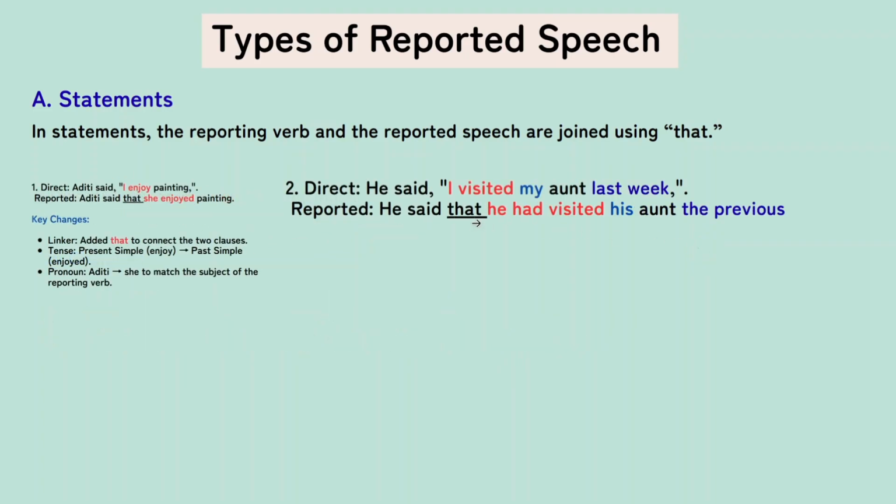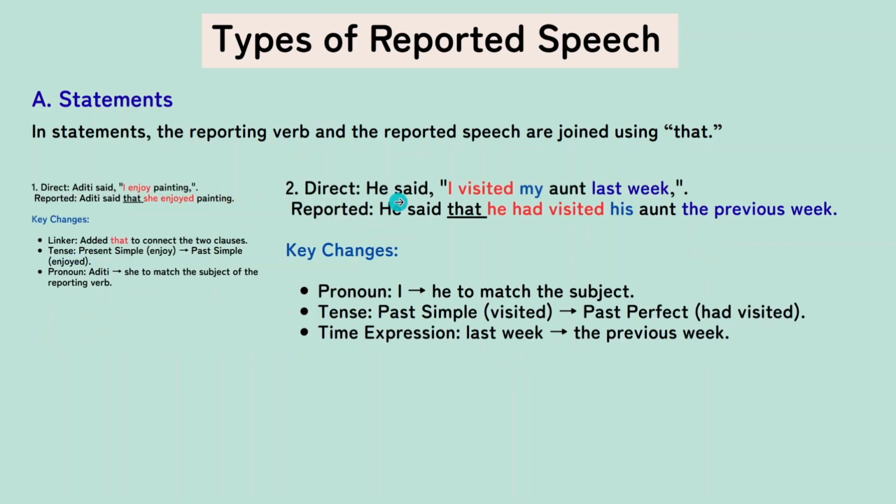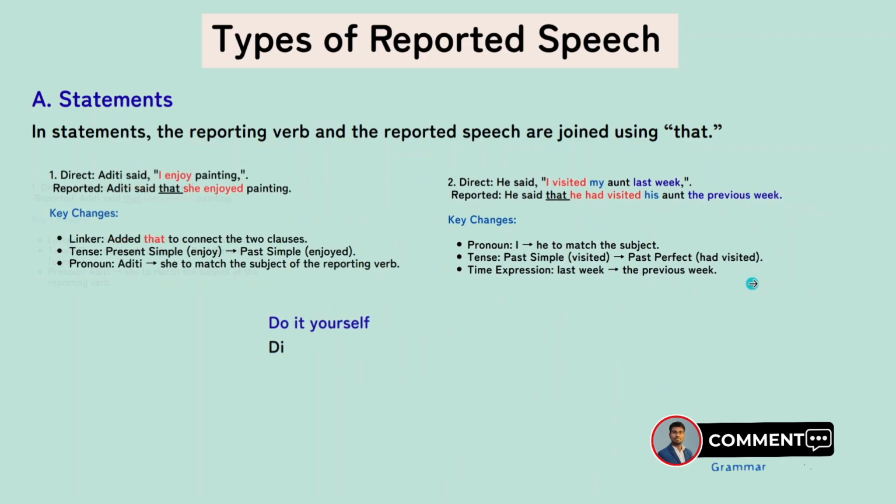Let us look at one more example in the statement category. So he said, I visited my aunt last week. So all the changes I have highlighted for you. So he said that, okay, no quote, he, past tense should be changed to past perfect. That is why had visited, right? My aunt changed to his aunt, last week to the previous week. Done. Now you guys do this particular question yourself. Write your answer in the comment box.